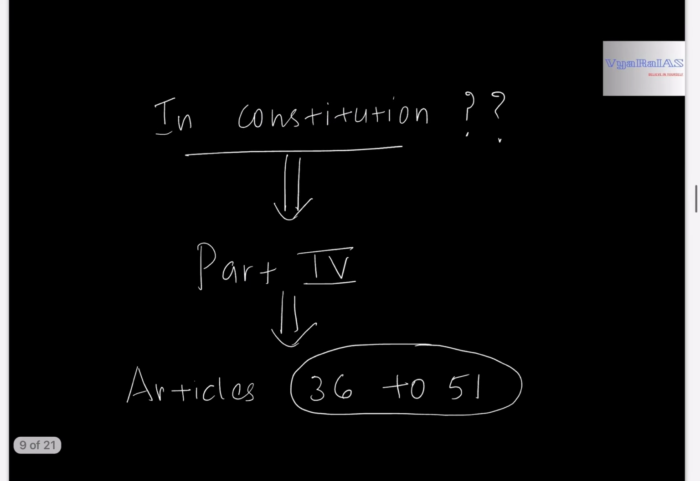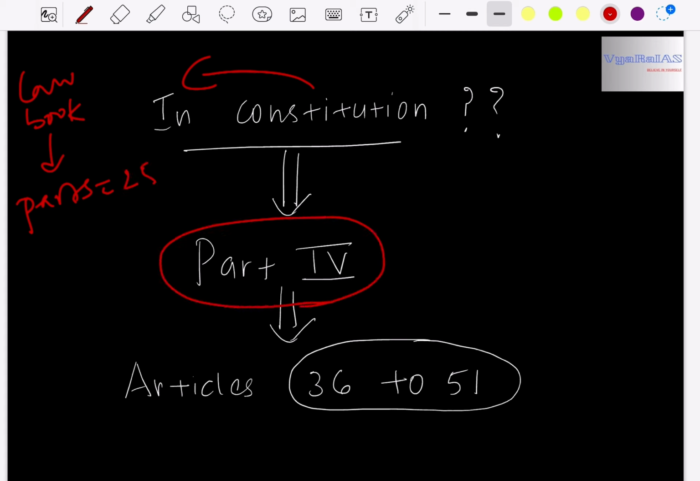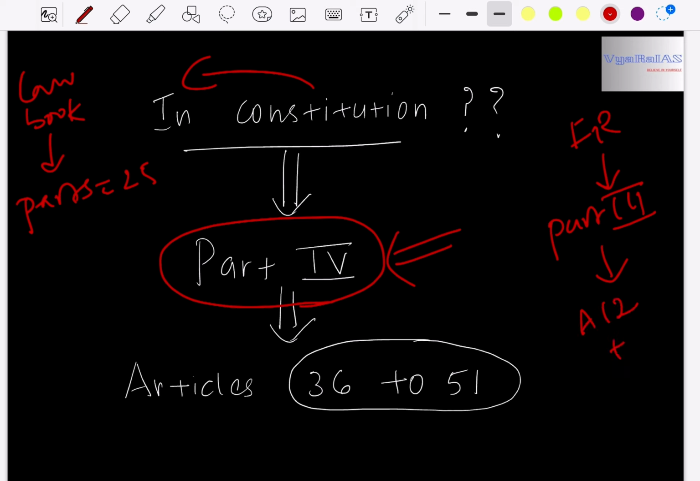Now, where is DPSP placed in the constitution? If we consider the constitution as a law book, it is divided into various parts, some 25 parts. DPSP is placed under part 4 of our constitution. While studying fundamental rights, we saw that fundamental rights are placed under part 3 of our constitution, which covers articles from 12 to 35. Similarly, DPSP is placed in part 4 of our constitution, and it covers articles 36 to 51.